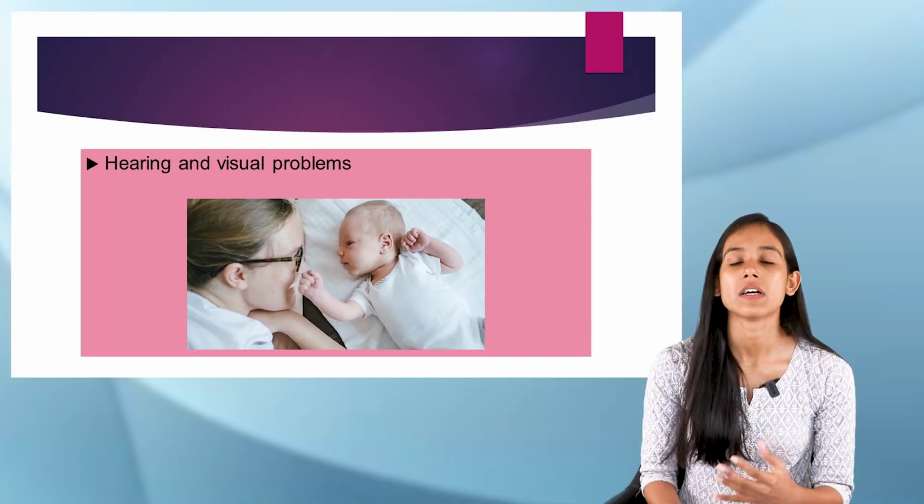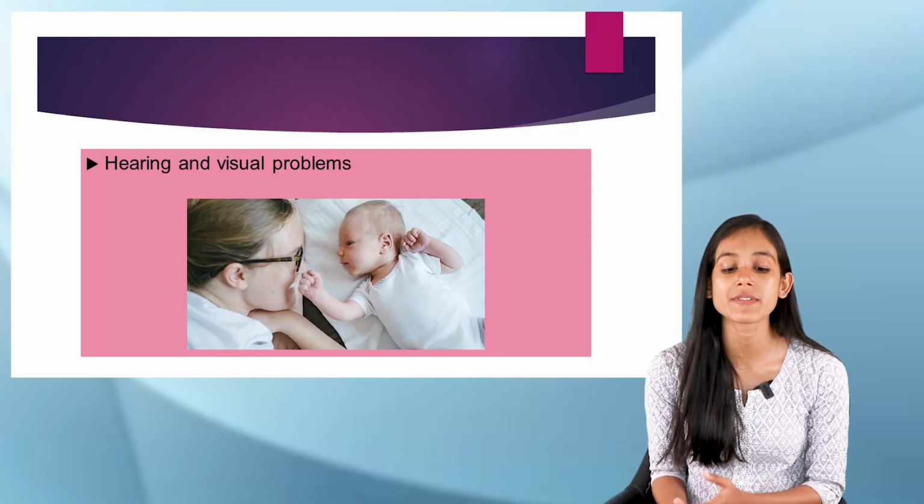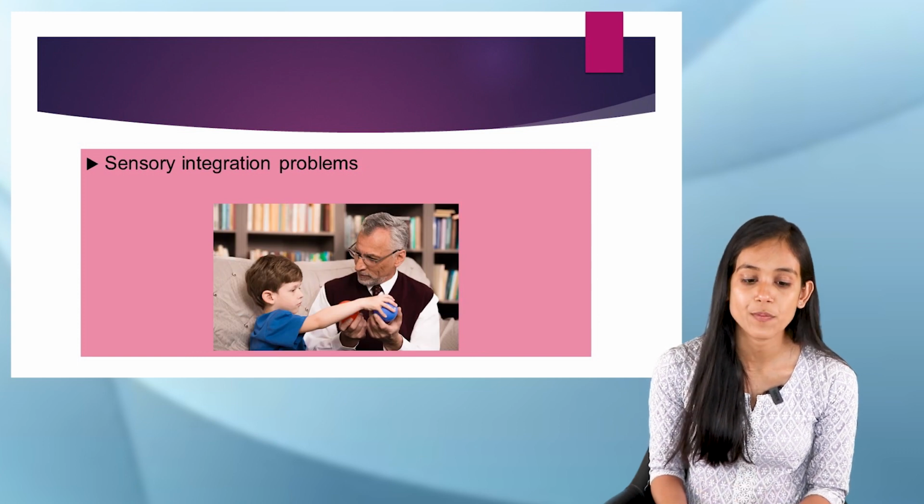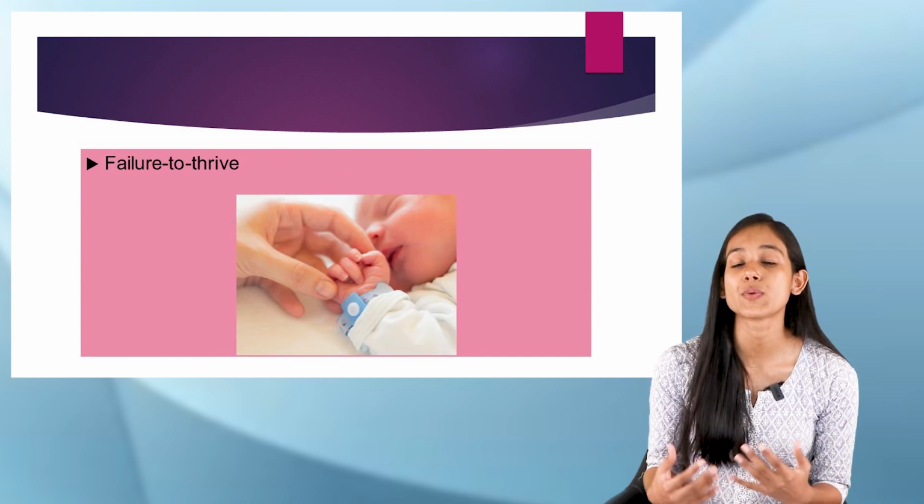Now, apart from these early signs and the signs and symptoms we have seen, there are certain features or problems which might be present if the child has cerebral palsy. When the child has cerebral palsy, we know that the part of the brain, that is the cerebrum, is affected, right? So there are several abilities which would get affected. The first thing would be hearing and visual problems. The child might have hearing and visual problems, and there would be sensory integration problems, and also the child will have failure to thrive.